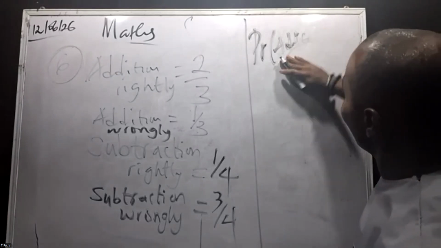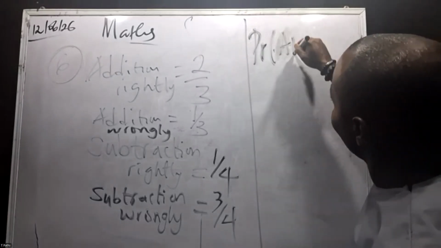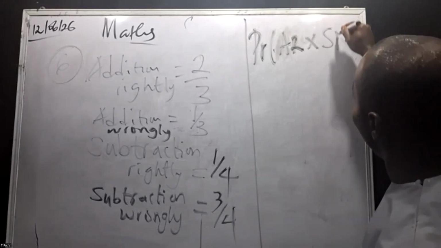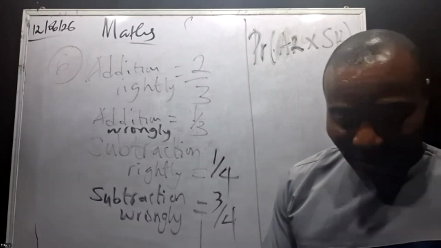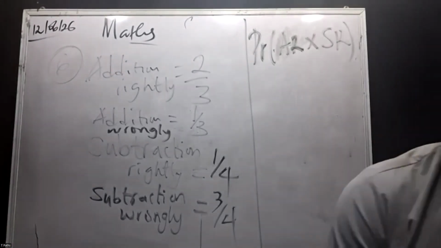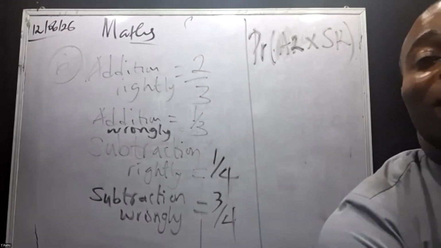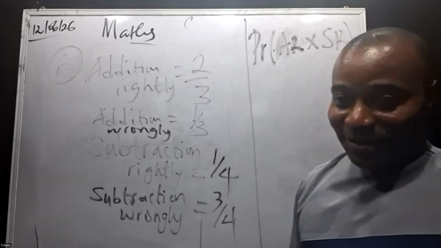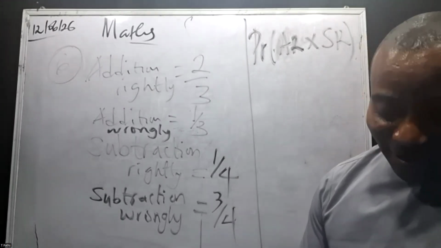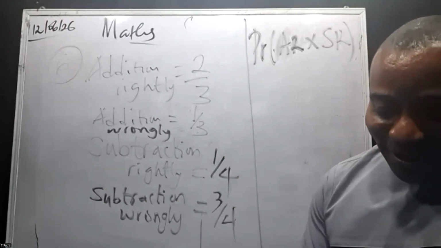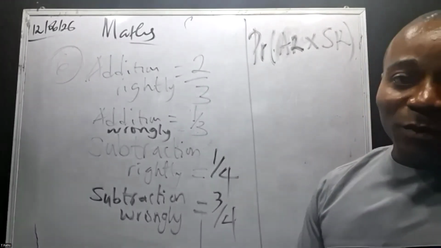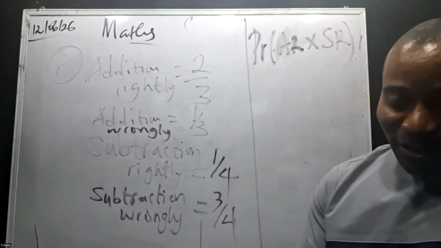I'm going to use an acronym, okay? Addition wrongly times subtraction wrongly. Is that not what they said? Yes, go ahead. Probability of addition wrongly and subtraction wrongly, that's what the question says. Why are we multiplying it together? Yes, they are together. You look at what is given.